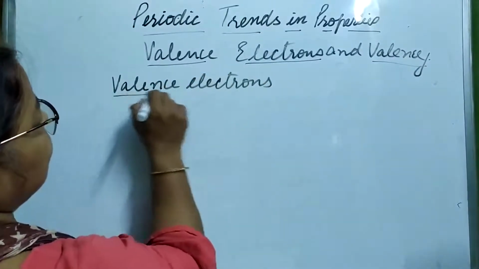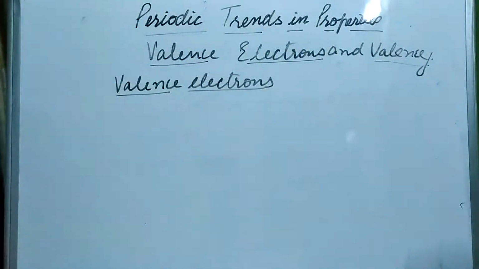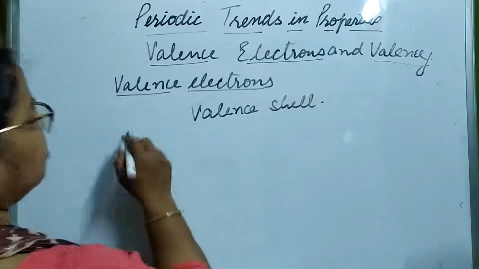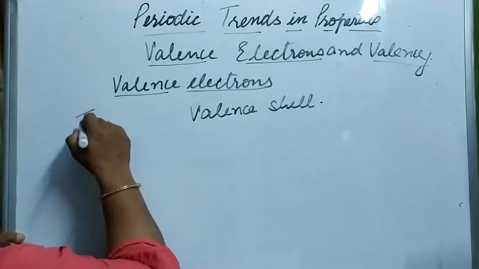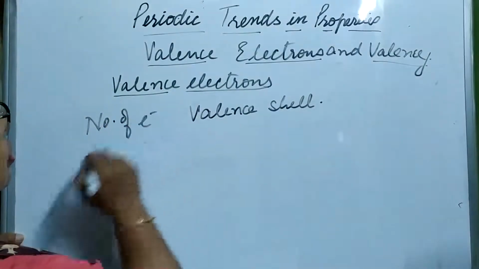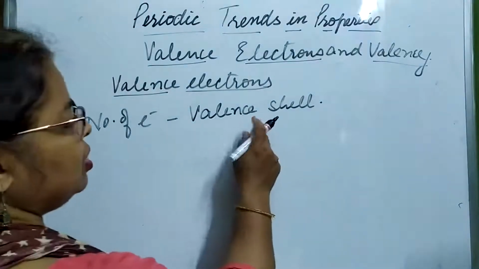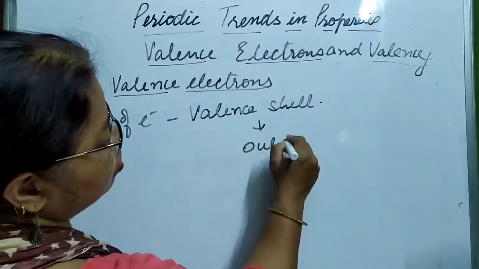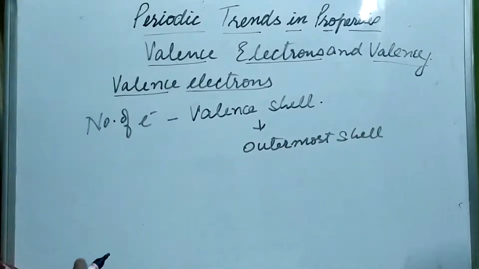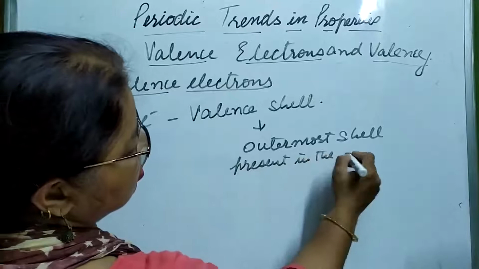Valence electrons are the number of electrons present in the valence shell. What do you mean by valence shell? Valence shell is the outermost shell present in the element.